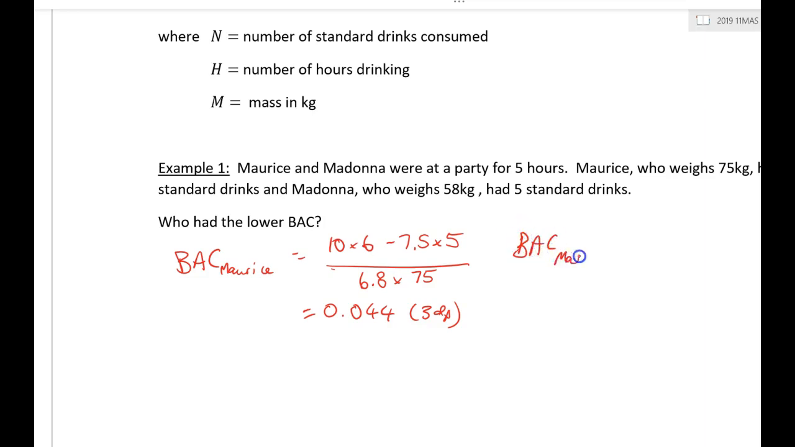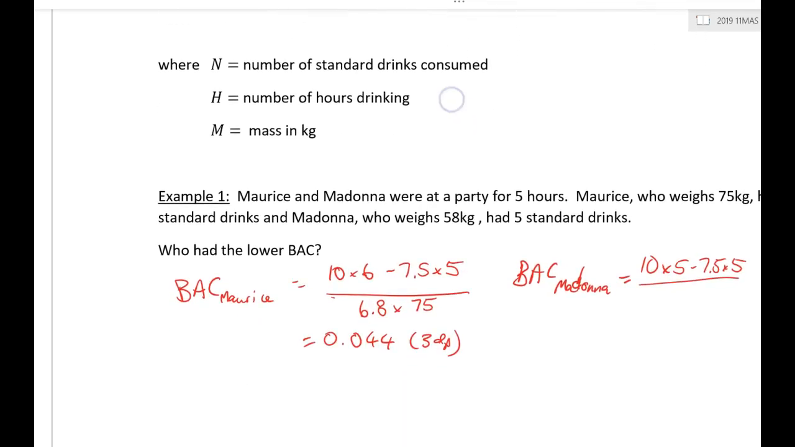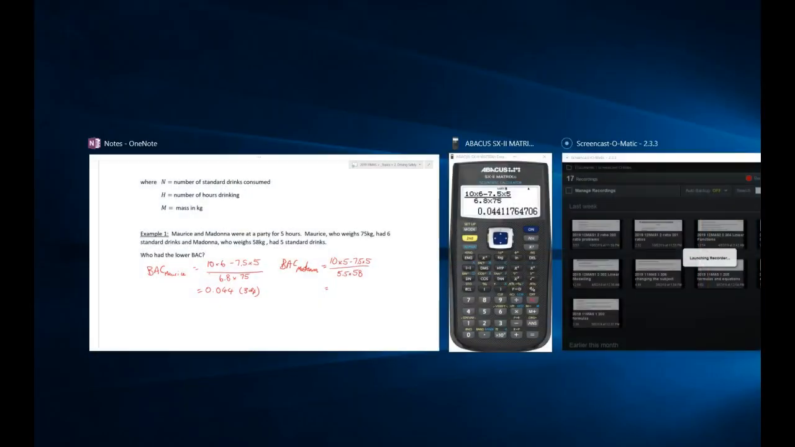Now the same for Madonna. BAC for Madonna equals. Now, this time we still have the 10 by, and this is the number of drinks, so 10 times 5 for Madonna, minus 7.5 by the number of hours, which is 5, all over, now this time we will see it's 5.5, 5.5 times her 58 kilograms.